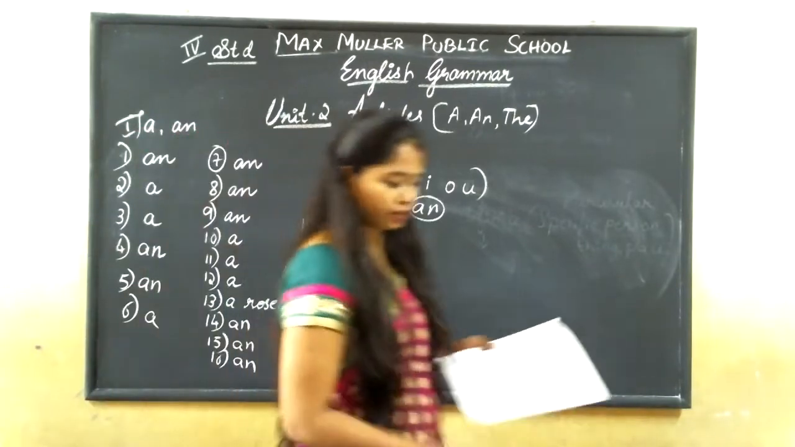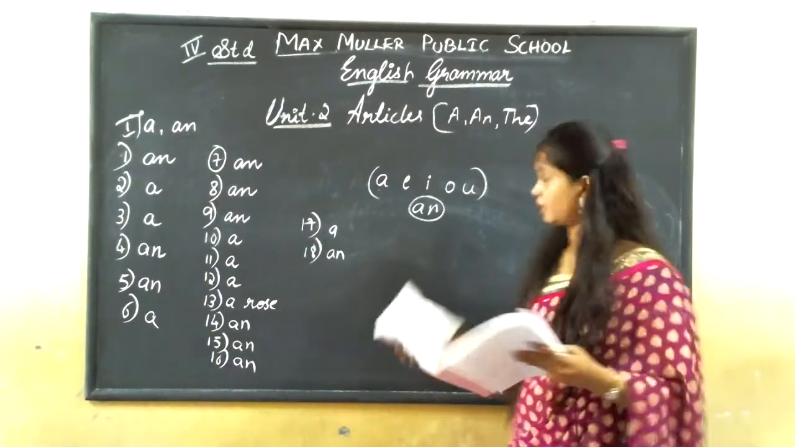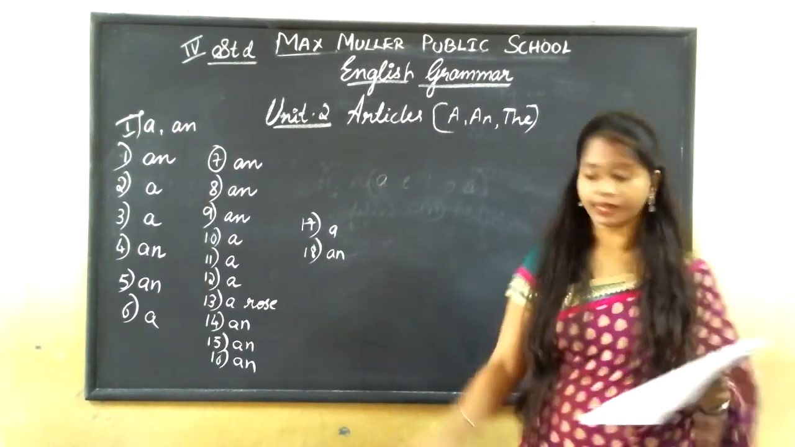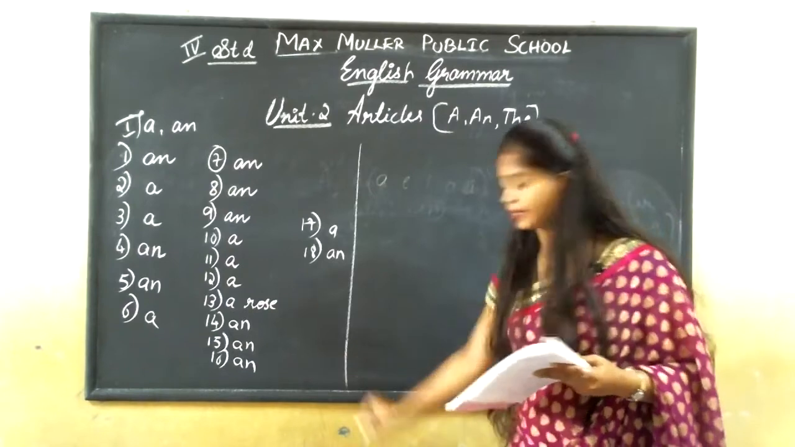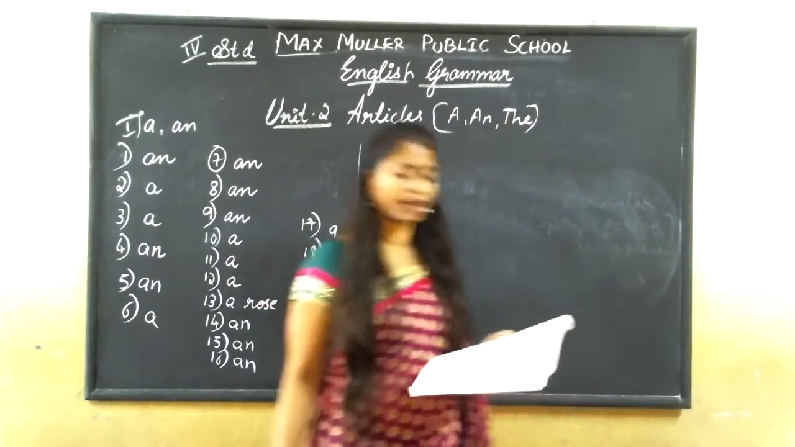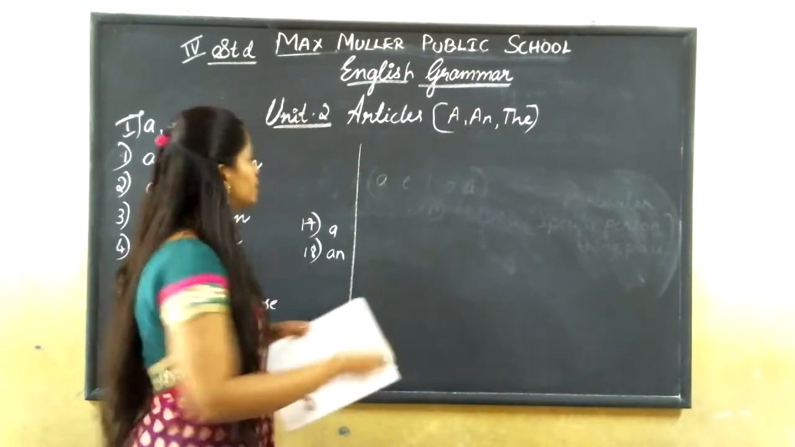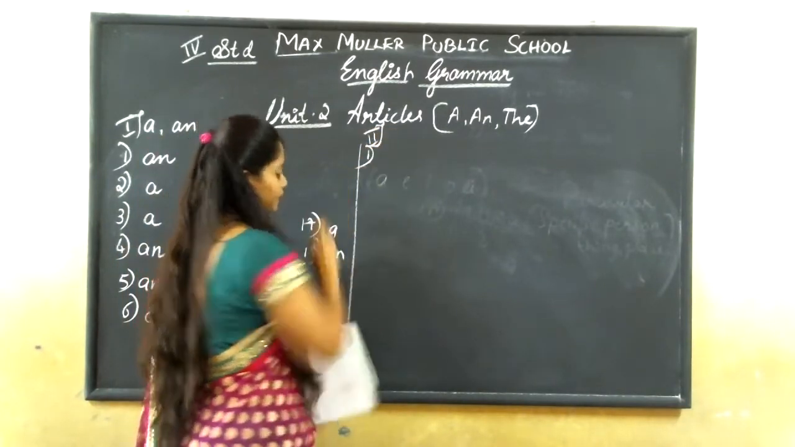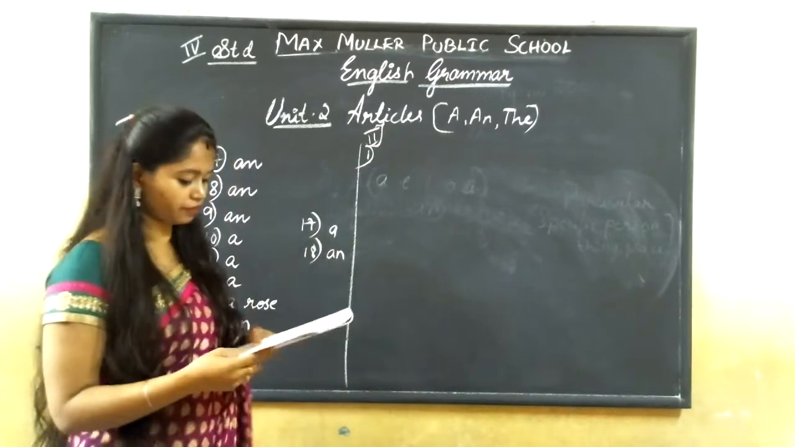See now, complete the following with a or an. Again, they have given another exercise. It is: complete the following with a or an. I'll write just the answers. I'll not write the complete sentence. See, first one.